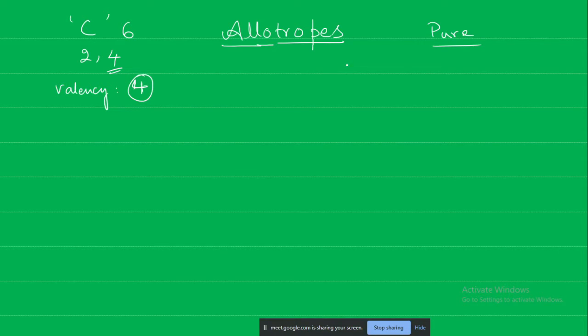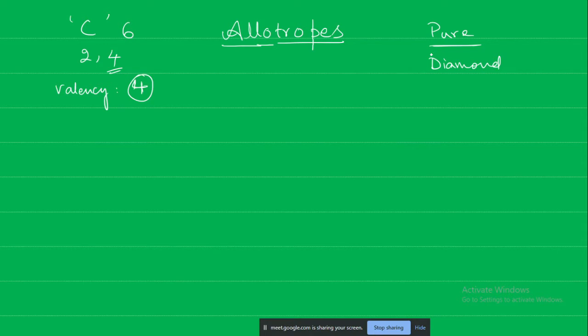Okay, then what forms of carbon come to your mind? Any examples? Diamond. Diamond is a pure form of carbon. Okay, anything else? So in fact, there are many pure forms of carbon.